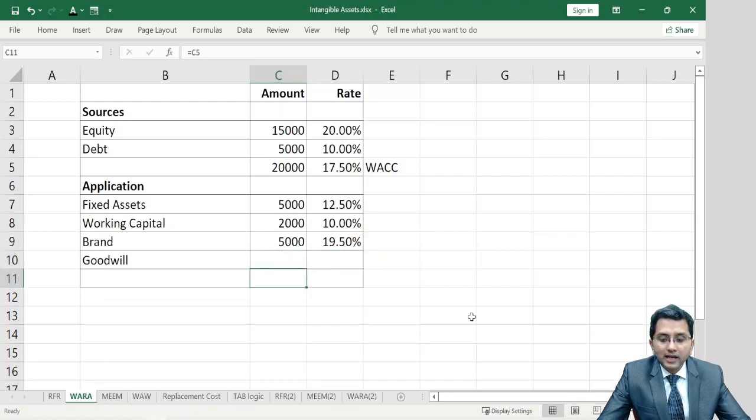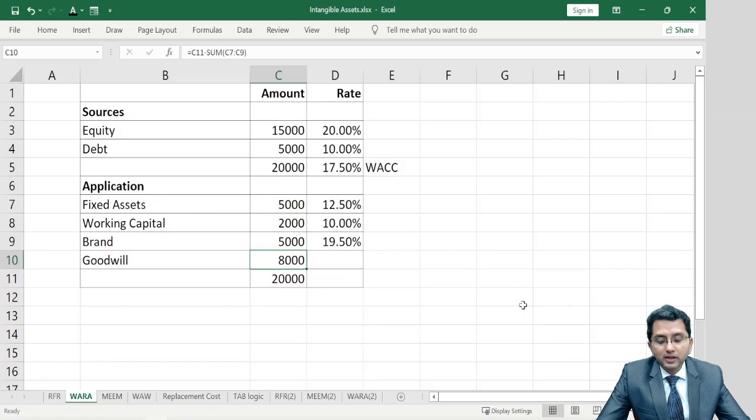Now, goodwill can be valued as a balancing figure also. So 20,000 crore is the asset. Suppose you acquired this company for 20,000 crores by giving 15,000 crore of equity and 5,000 crores of debt. You got fixed asset, fair value 5,000, working capital fair value 2,000, a brand name you got in the business acquisition worth 5,000. You got assets worth rupees 12,000 crores while you paid consideration of 20,000 crore. So balancing figure 8,000 crore is the value of goodwill.